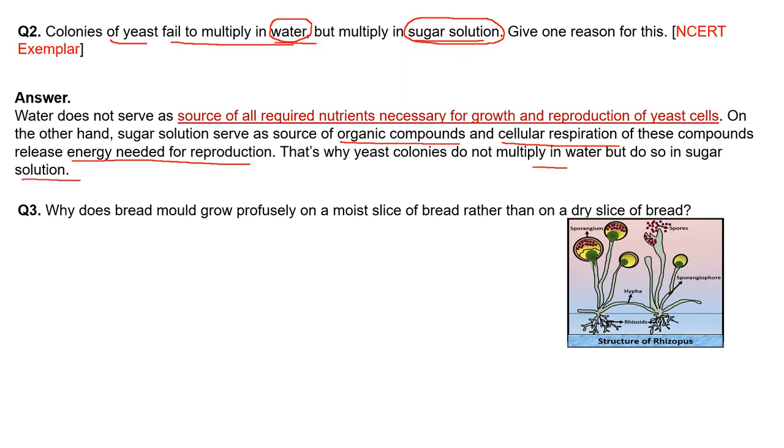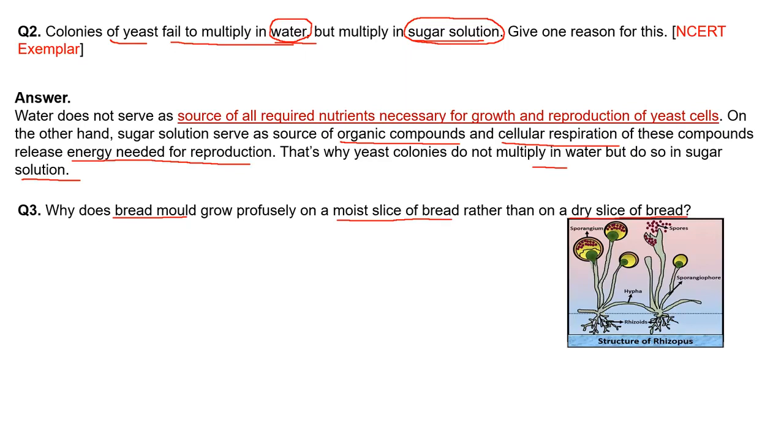Now coming to the next question: why does bread mold grow profusely on a moist slice of bread rather than on a dry slice of bread? Here you can see the picture of the structure of Rhizopus.